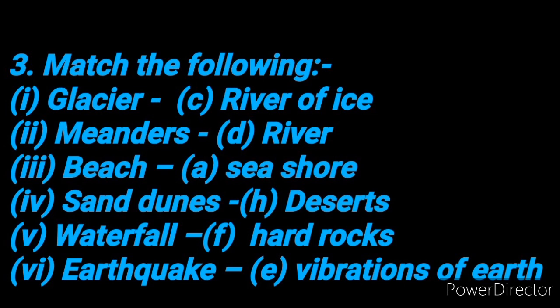Fourth is sand dunes, match it with H, that is desert. Fifth is waterfall, match it with F, which is hard rocks. And the last one, sixth, is earthquake, match it with E, vibrations of earth.